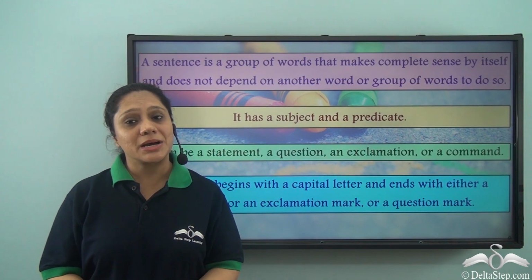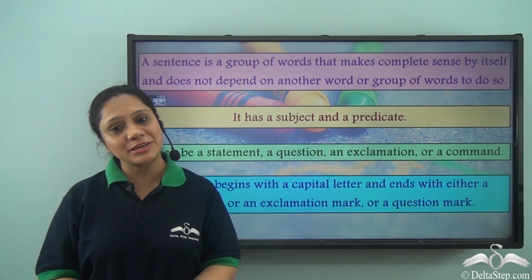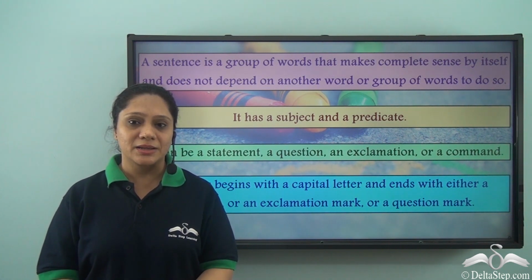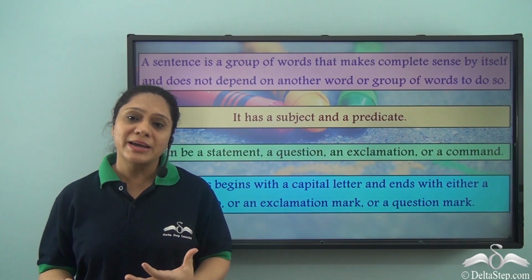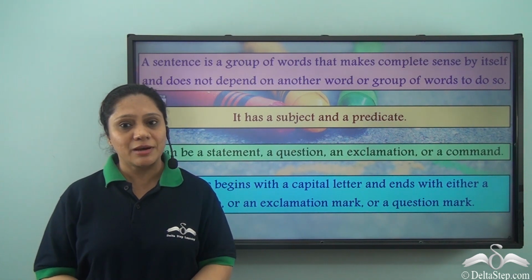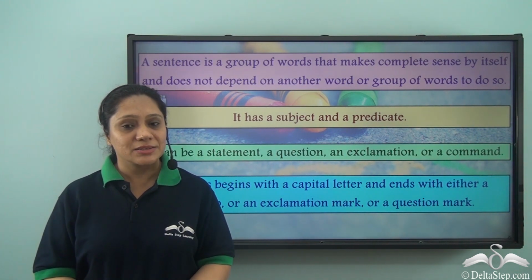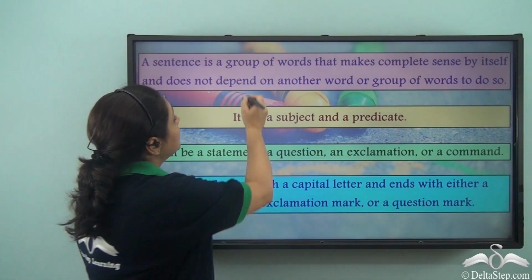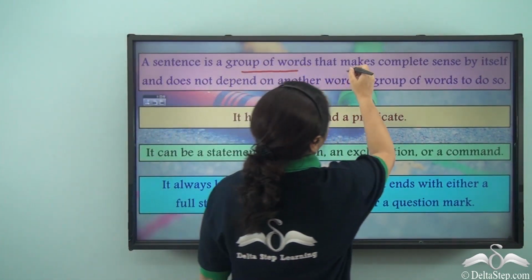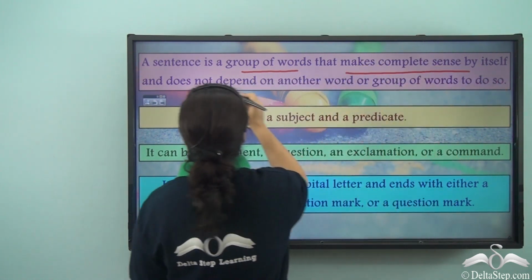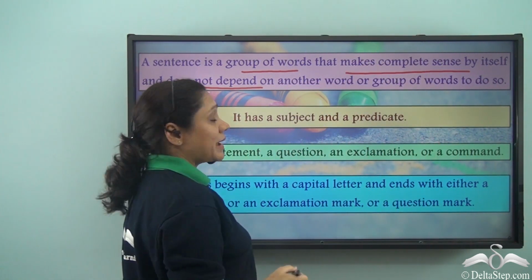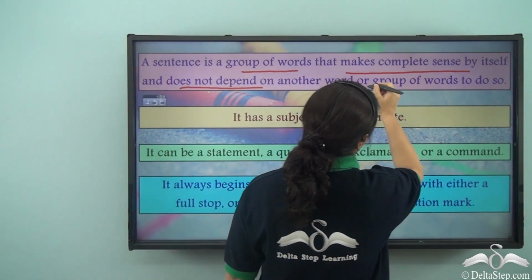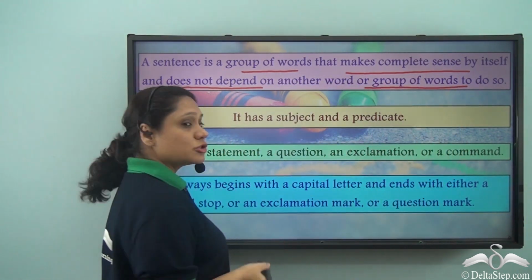We have already learned about the sentence and its various kinds in great detail. So today we'll revise all of these kinds together. So let's get started. Do you remember what a sentence is? A sentence is a group of words that makes complete sense by itself and does not depend on another word or group of words to do so.